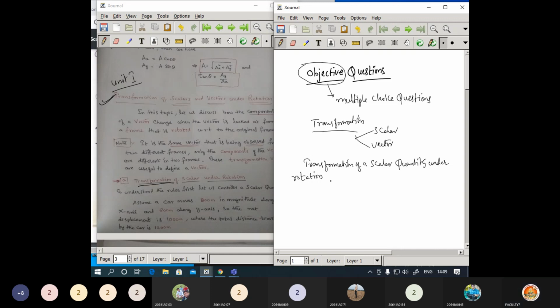Under rotation will be. So here the blank will be there, and here you may get options. Okay, 3 or 4 options you can expect here. So if you go with this A, B, and C and D, or else I may give the first option as true and second option as false. Okay, true or false. You need to write the correct option. So the sample question from the first topic may be transformation of a scalar quantity under rotation will be.